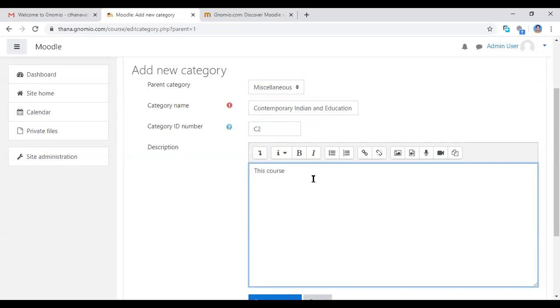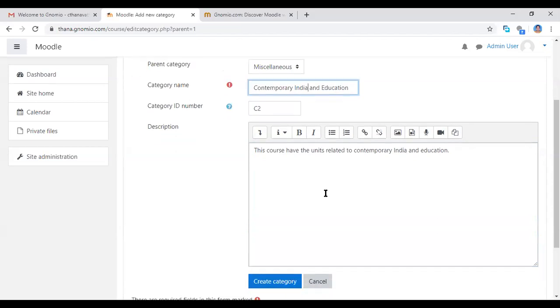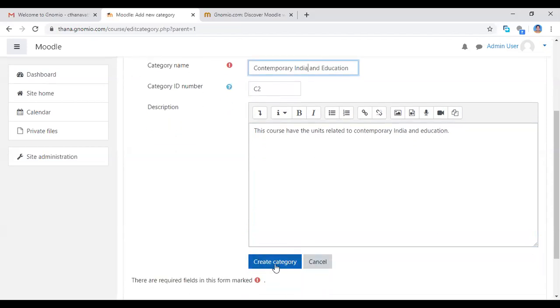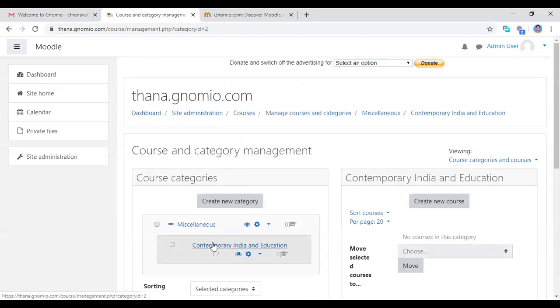This course has the units. You give whatever description you want to give about this course. Now you can type that. This course has the units related to contemporary India and education. Then you can type all the unit names and whatever you want to type here, and click the create category button. If you click create category, your category name will be added.